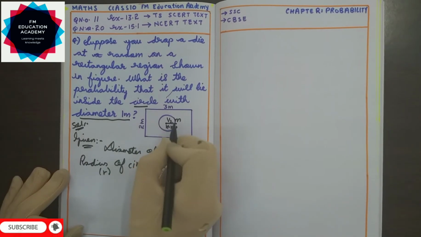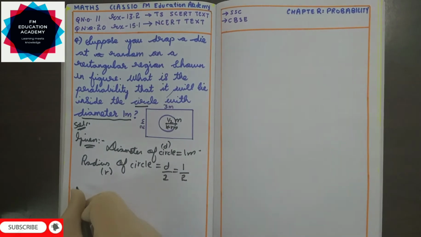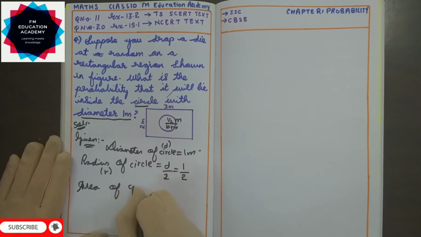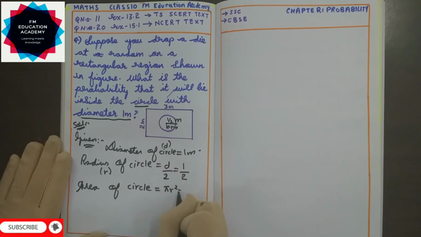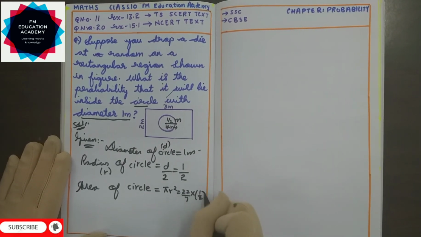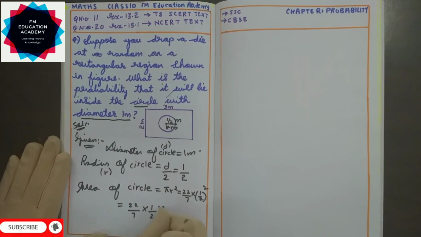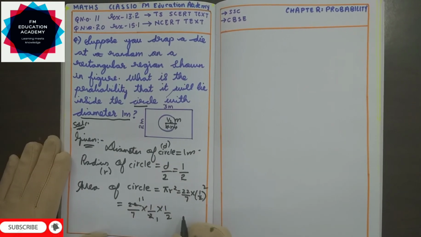Now I can find the area of the circle, because I need to know whether the die will lie inside the circle or not. Area of circle is equal to pi r square. We know the value of pi is 22 by 7, into r square, that is 1 by 2 whole square, which is 1 by 2 into 1 by 2. 2 ones are 2, 2 elevens are 22, so 11 ones are 11, and 2 sevens are 14.